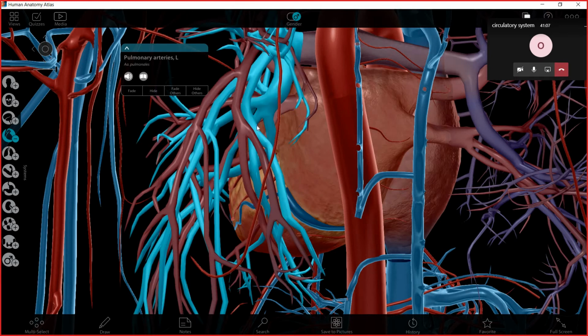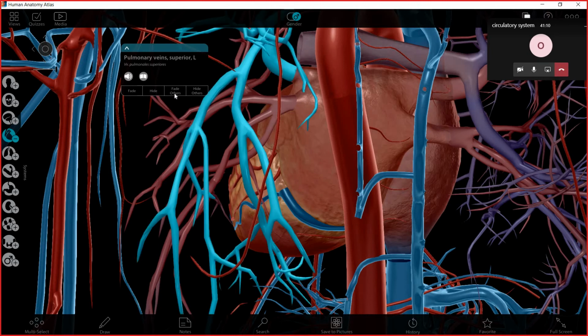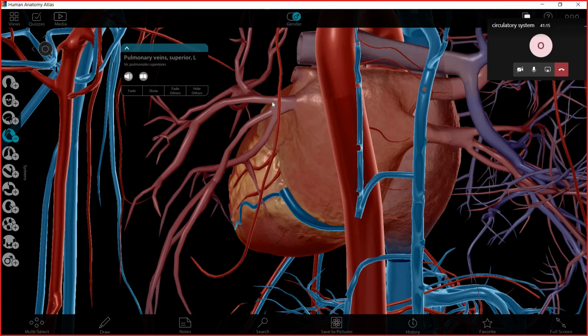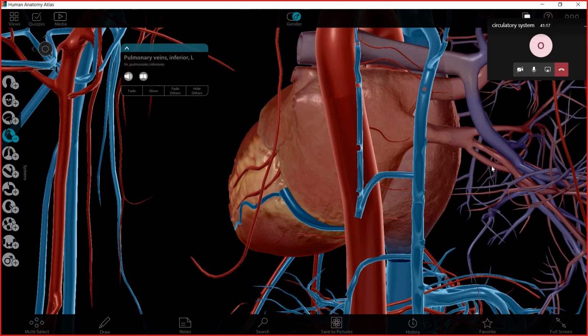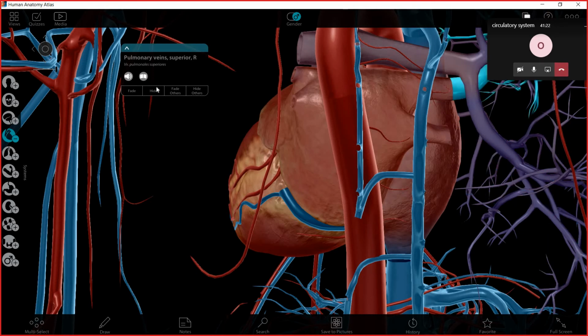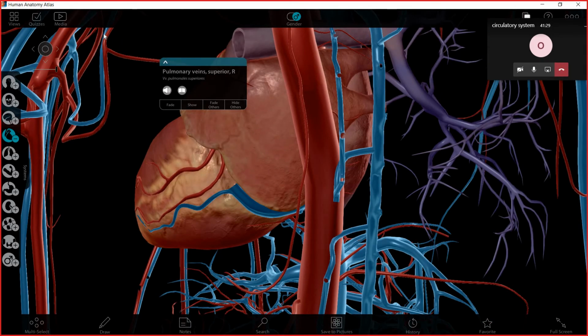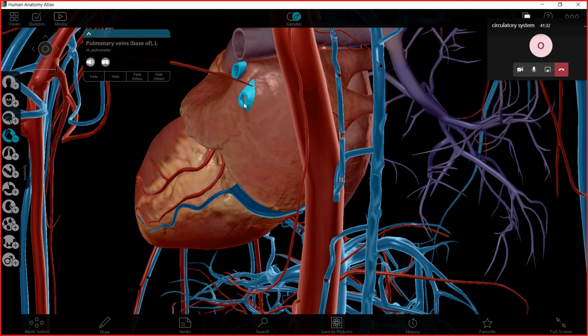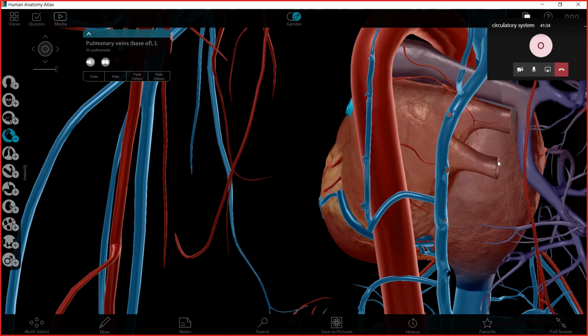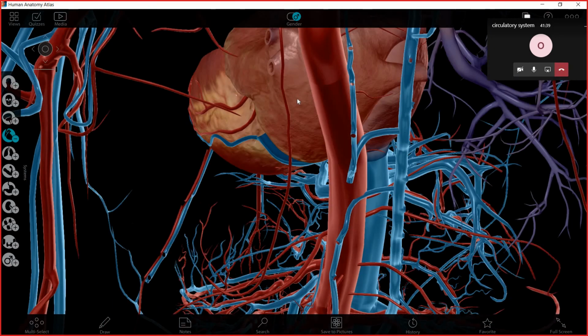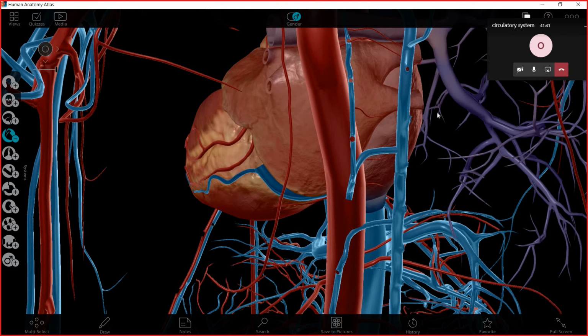We can hide the other parts, we don't need them. Now, if you can see here, we have four places. One, two, three, four, connected to the heart, and they carry the blood from the lung after getting oxygen.